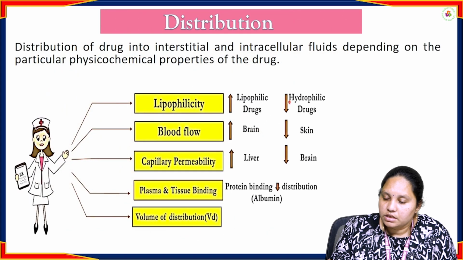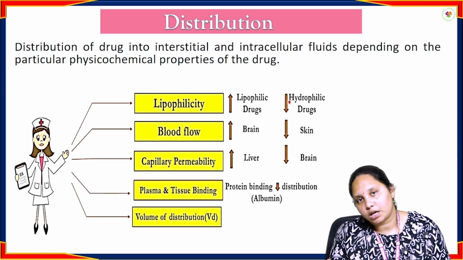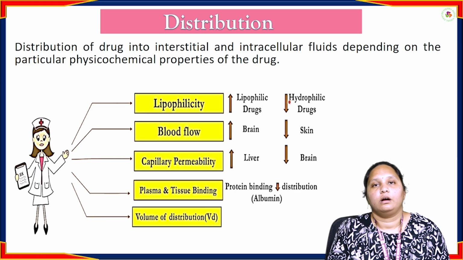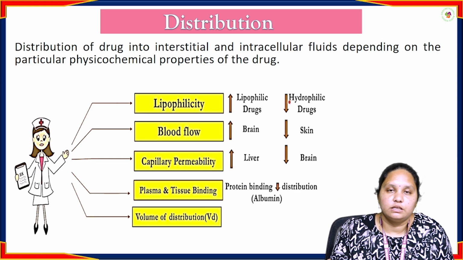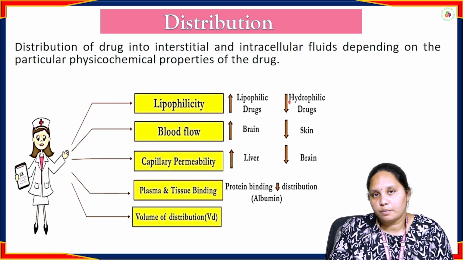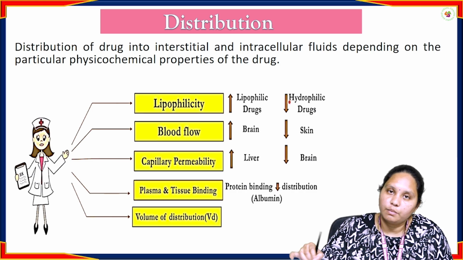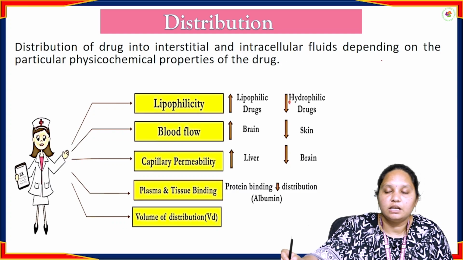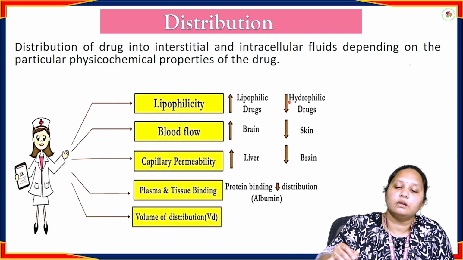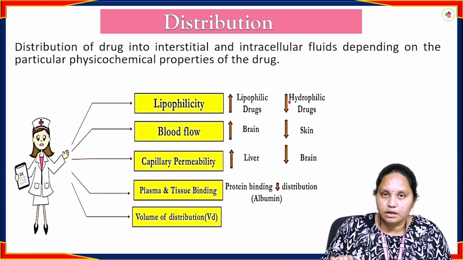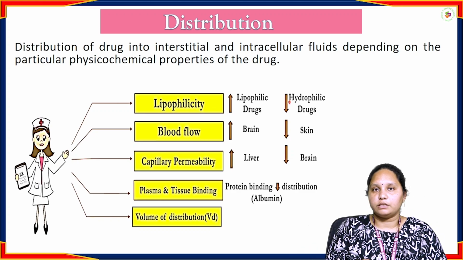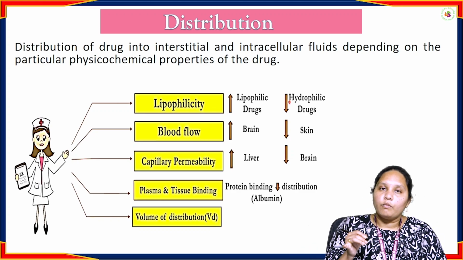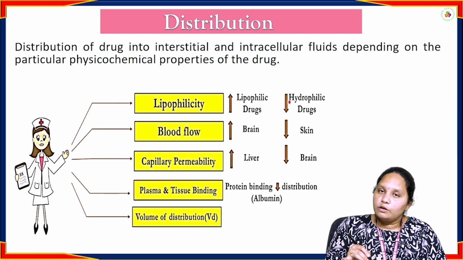Coming to the next one, the distribution. After completion of drug absorption, distribution takes place. This means the absorbed drug has to distribute throughout the body. This distribution of drug into the interstitial and intracellular fluids depends upon the particular physicochemical properties of a drug, meaning its water soluble or lipid soluble nature.